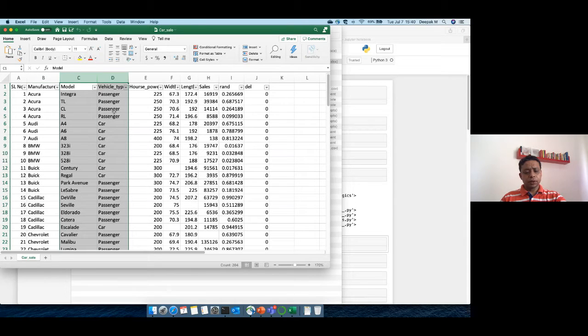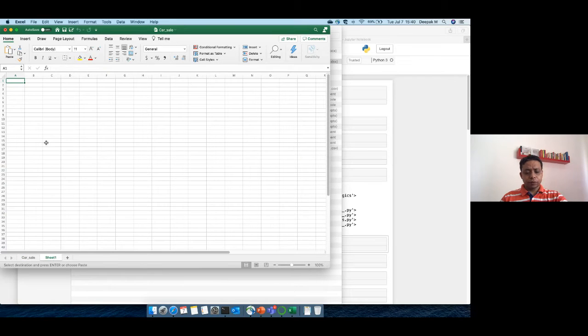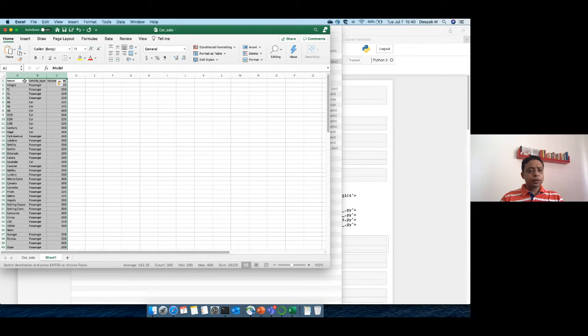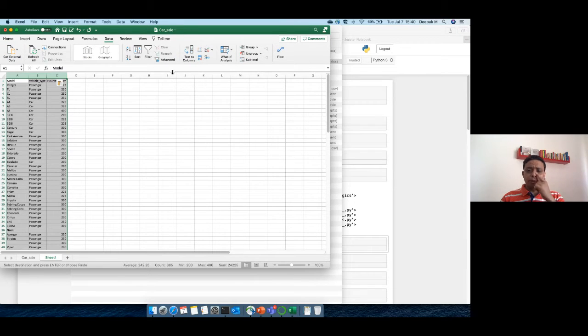And let's say we are taking horsepower also. We copy it here and remove all the duplicates. How do we drop duplicates in pandas? pd.drop_duplicates. Okay, so let's see that also.